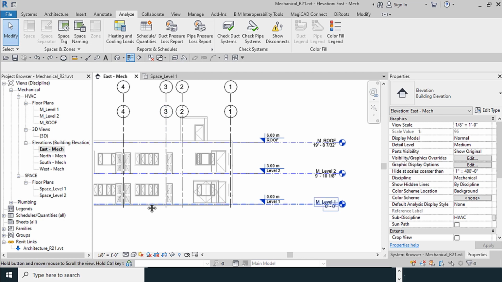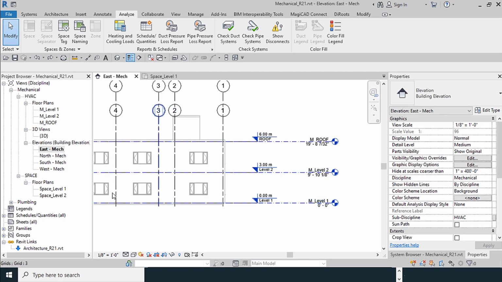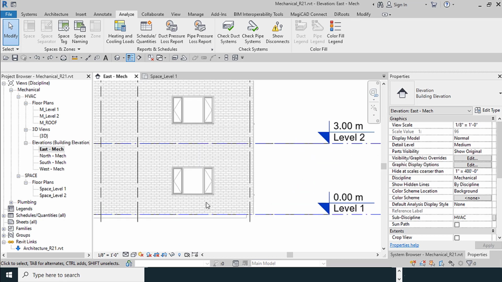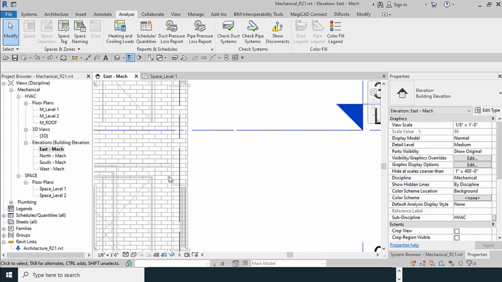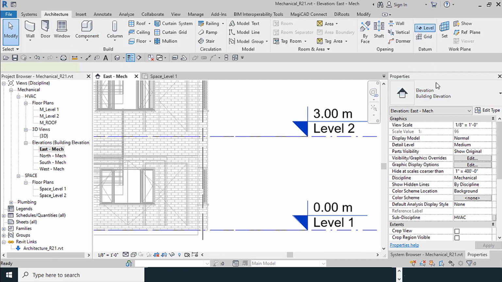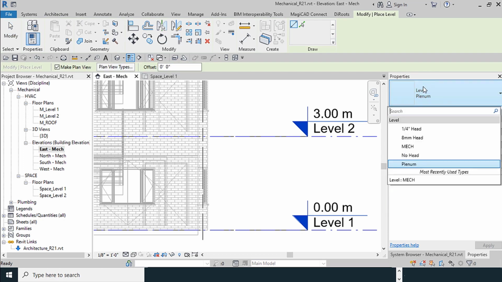I go to East, our level elevations. It is not important which one. I make show type to wireframe from the Architect tab. From properties, I select Plenum.